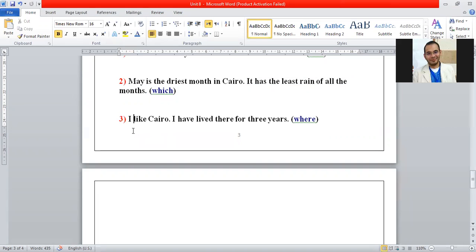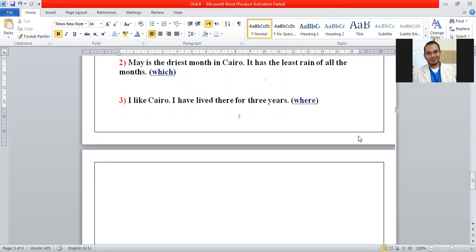Number three, I like Cairo. I have lived there for 3 years. How can we use where? Where here, we will put it in the middle, because it's a relative pronoun.